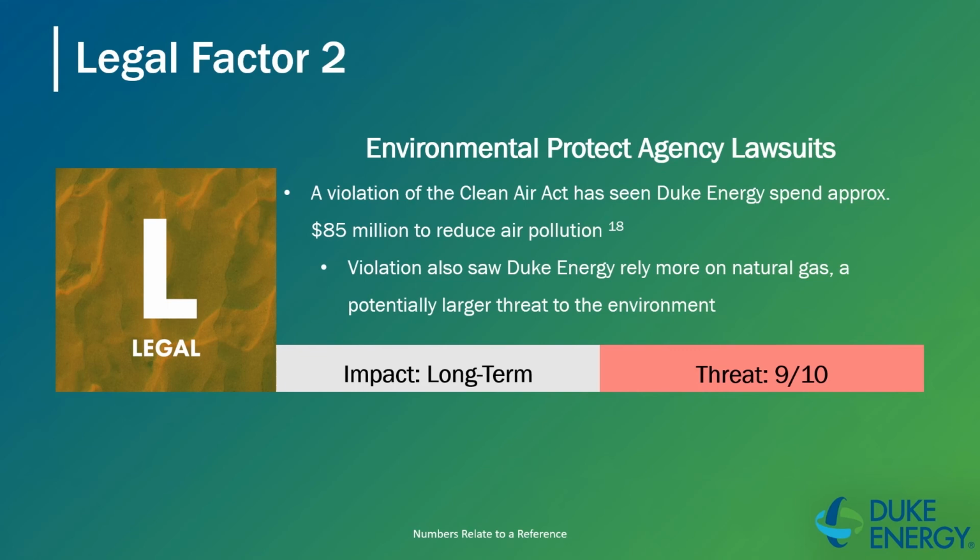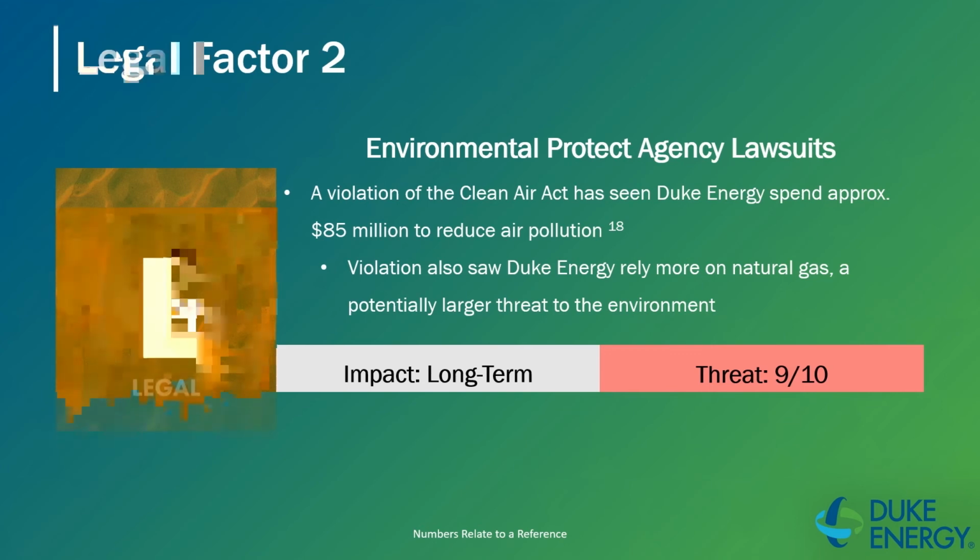The violation also saw Duke Energy rely more on natural gas, which is actually a potentially larger threat to the environment than what they originally were in violation of. Natural gas requires the use of fracking, which causes major water and air pollution during the process. As a result, the threat level for this is very high and can impact the company's reputation in the future. The company may consider shifting more towards renewable energy now rather than in the future.